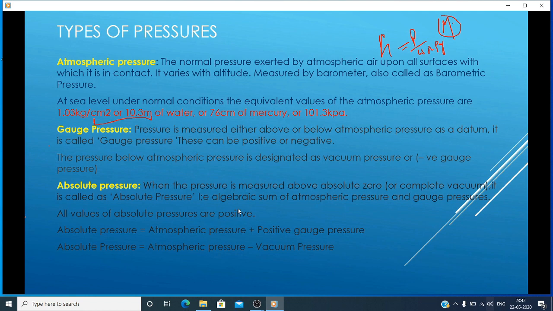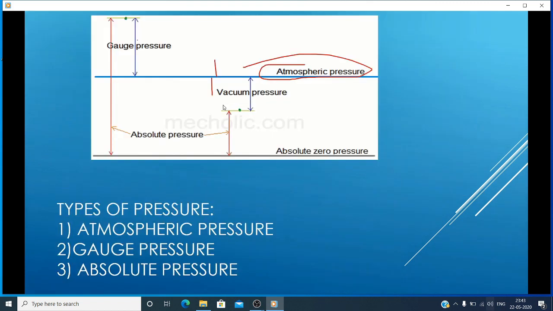So here I mentioned this is the datum, atmospheric pressure. Above is gauge pressure, positive. Below is negative pressure, that is nothing but vacuum pressure. The pressure below atmospheric pressure is nothing but vacuum pressure, that is negative pressure.